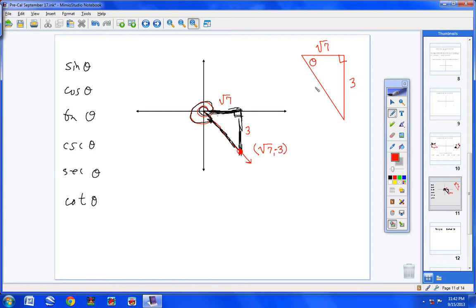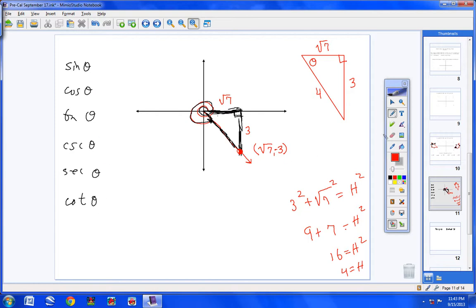And now can we not find the hypotenuse really quickly? Pythagorean theorem, leg squared plus leg squared equals hypotenuse squared? Sure we can. 3 squared is 9. The square root of 7 squared is 7, equals 16, equals hypotenuse squared. Take the square root of both sides, and 4 equals h. Very cool. Look at that, students. Now you know all 4 sides of the triangle, and you can definitely find the sine of theta.